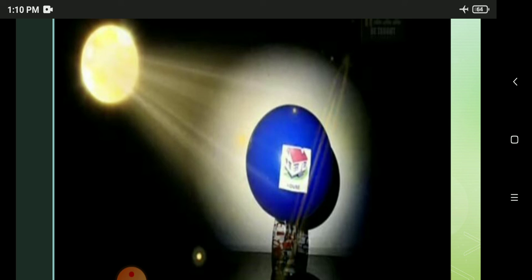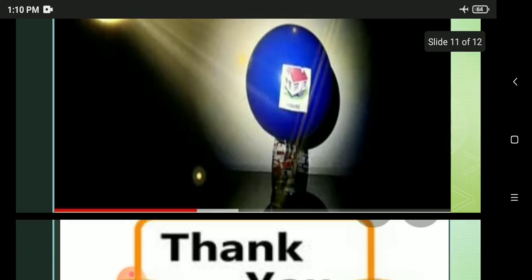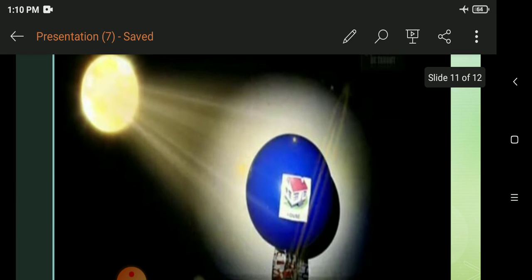Every day we see day chasing night and then night chasing day. Night comes after day and then day follows night. This cycle goes on without stopping, and this is called day and night. Have you all understood? Is it interesting?